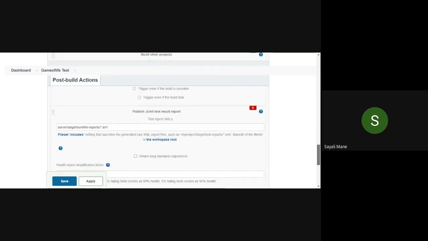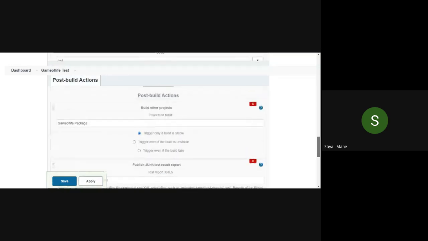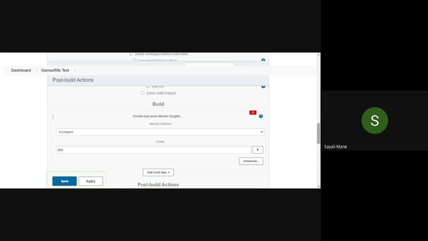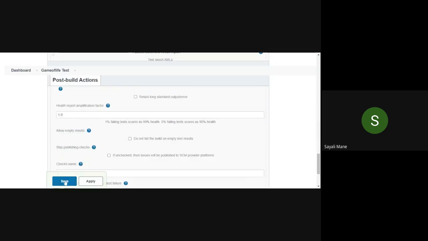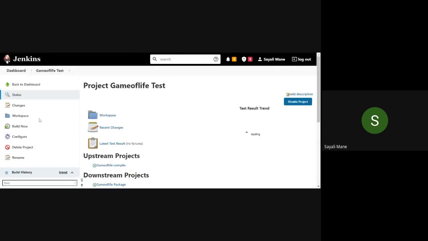It's already there, so it should come. See this one. Okay, sorry, my mistake. After that you have to click on the build now button. Okay, I got that build now on the left hand side. Yeah, I got it, thank you so much.